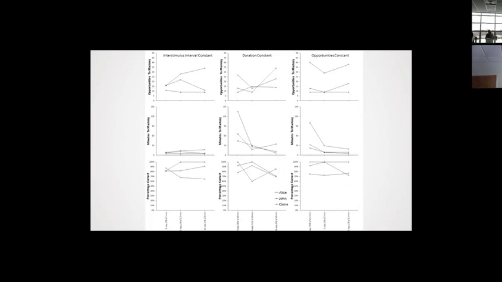So if we look across the top set of graphs where opportunities to master a skill, we're not seeing clear patterns when we look at each individual.